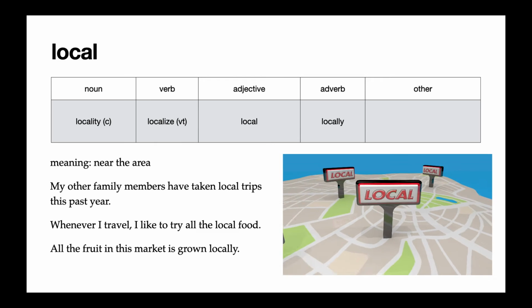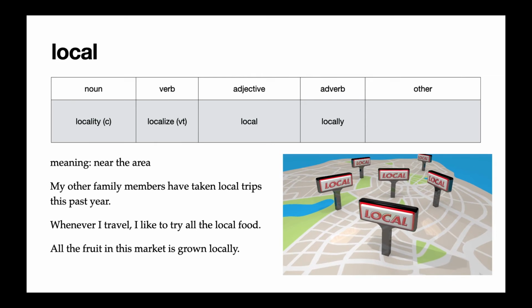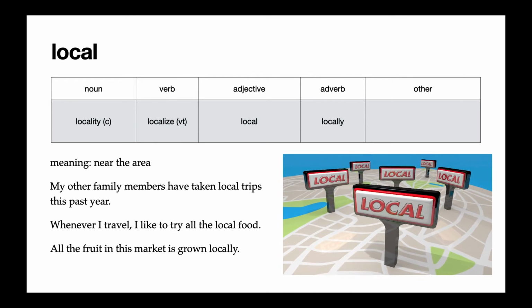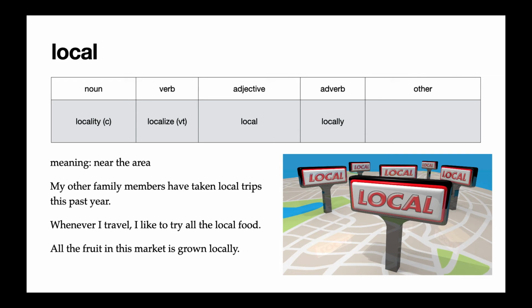Our next word is an adjective, local. Local means near the area. In the reading, I said, my other family members have taken local trips this past year. That means they've gone places, but all near where we live. They haven't gone very far. They didn't get on an airplane, etc.